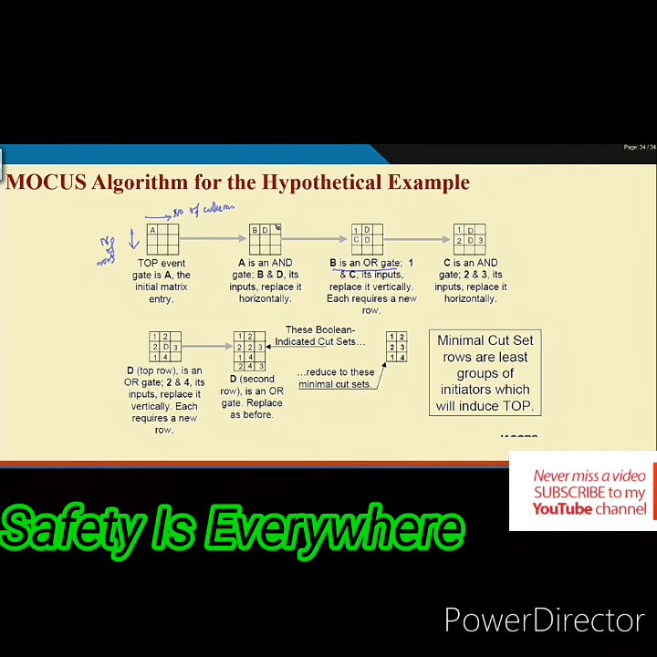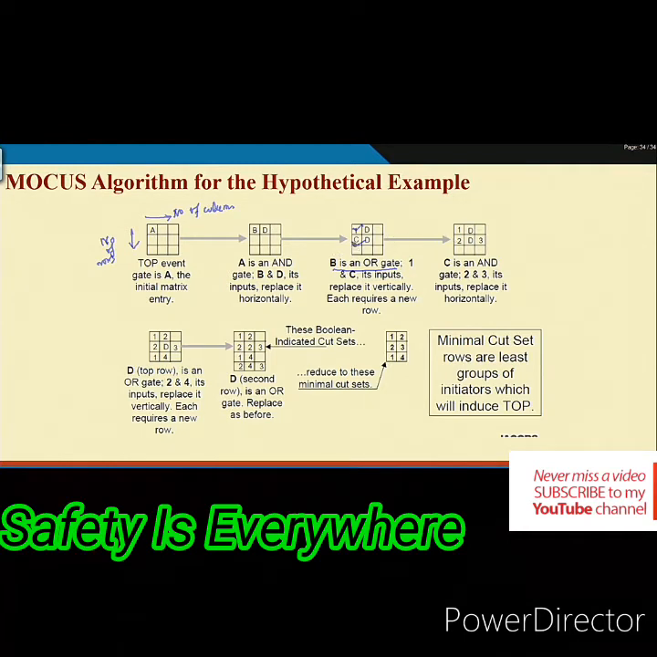Now, B has 2 inputs. What are those 2 inputs? 1 and C. So, that is why B is replaced by 1 and C. D remains as it is because D is common to both 1 and C. So, what happened? You see, in the AND gate case, the elements in the row increase. In the OR gate case, the number of rows increases. Number of rows is synonymous with number of cut sets, and number of columns is synonymous with number of elements in a cut set.